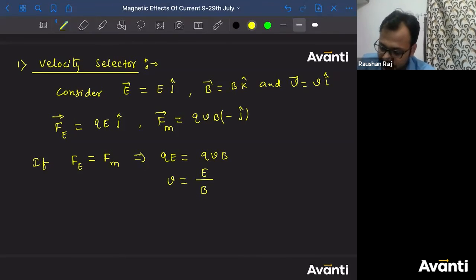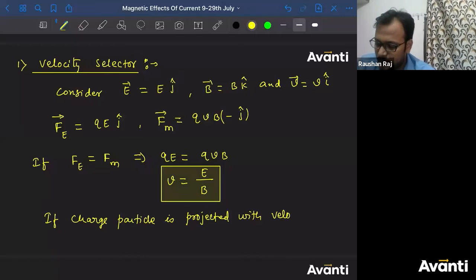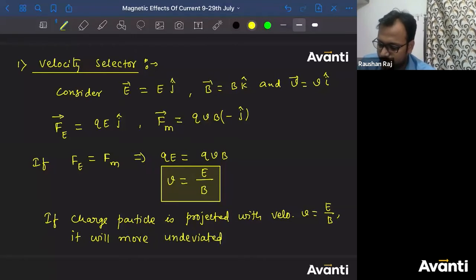So let me write this statement here. If a charged particle is projected with velocity v equal to E divided by B, it will move undeviated in this given condition.